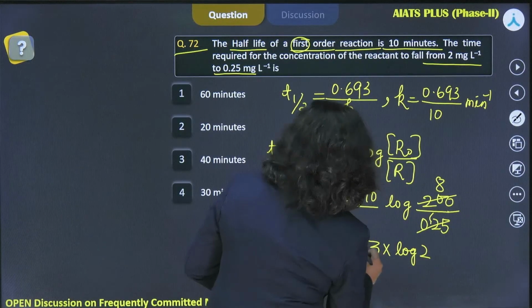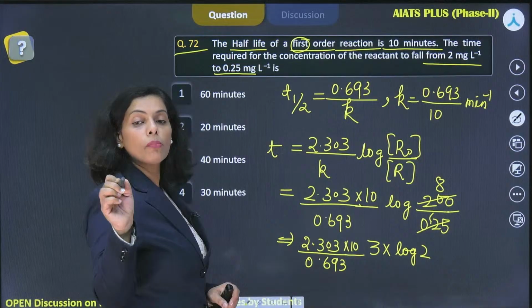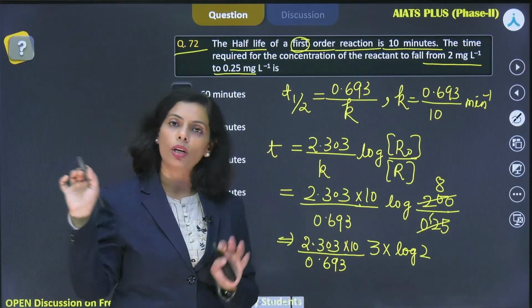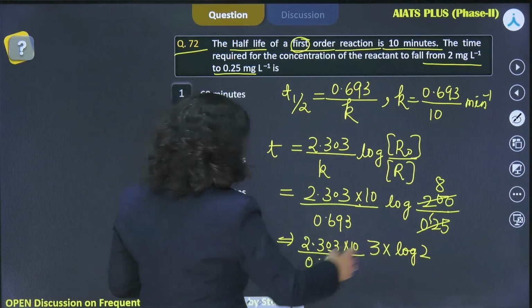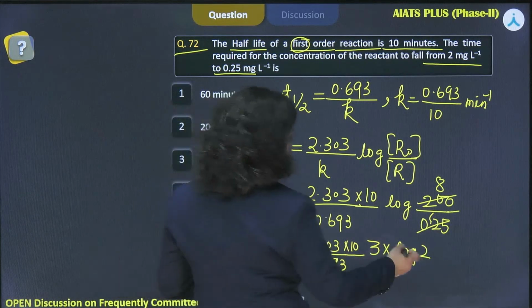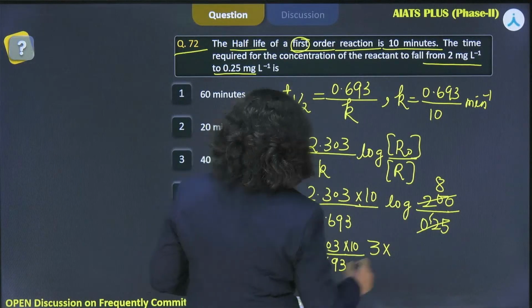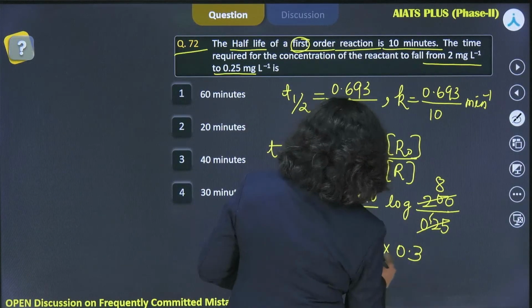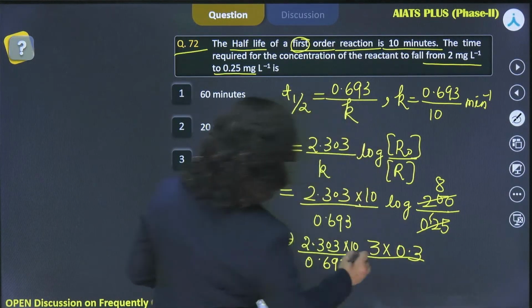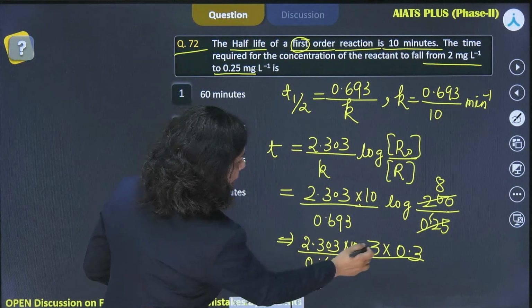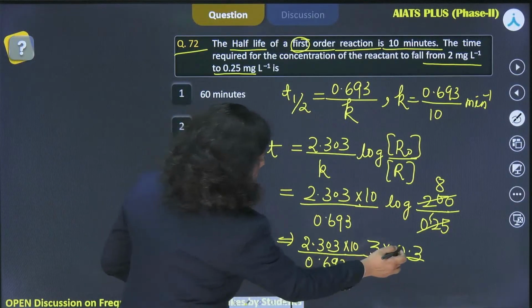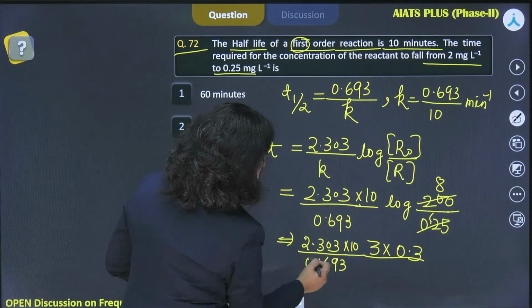And do you know the log 2 value? If you don't know, then you need to remember the log 2, log 3, log 5 values. Learn that. So that easily you can put in the question. So log 2 is 0.3010, so directly I am taking 0.3. Now just see, this 3 into 2.303 is nearly equal to, I will be multiplying these two.